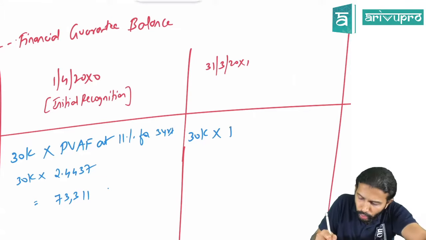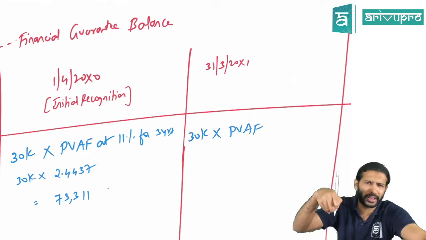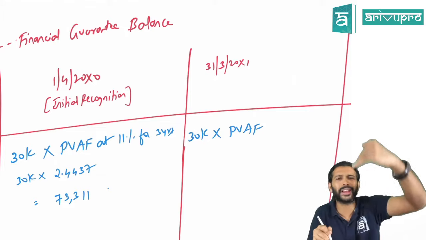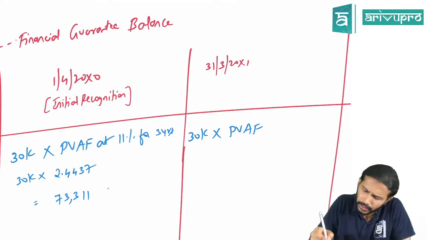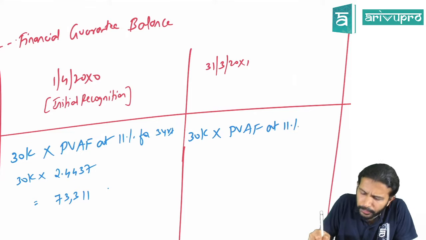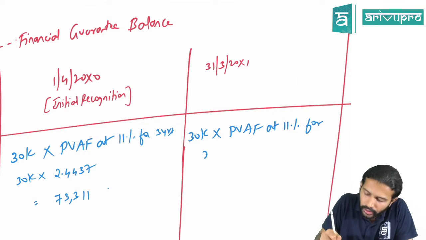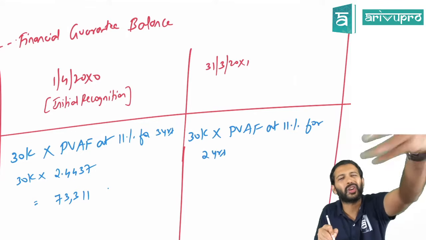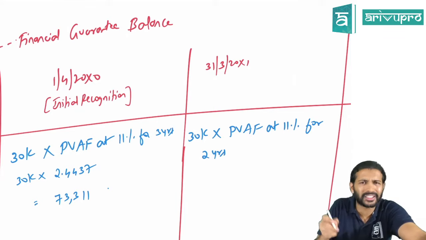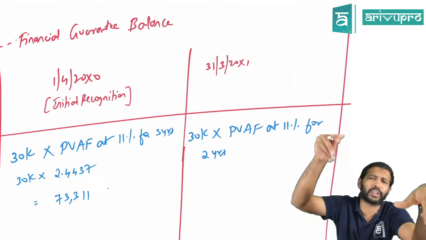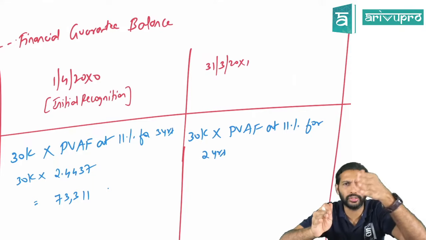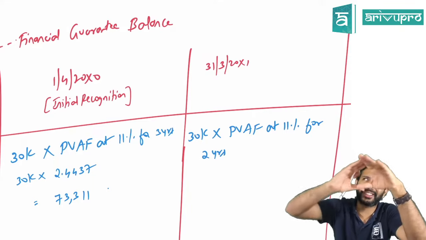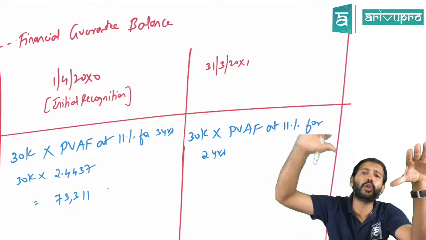But now, since the cash flow is the same, instead of using present value interest factor and putting a table, we'll use a shortcut method. Present value annuity factor at 11% only, but this time for only 2 years, because 1 year is already gone. You'll save only 60,000 because the loan term is 2 years, 30,000, 30,000, but you will save that over a period of 2 years.